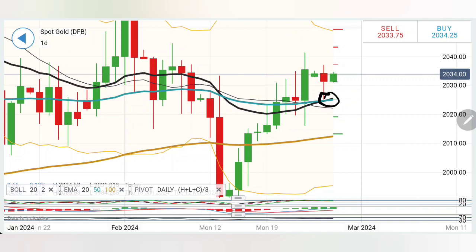As the moving average is crossing over here and price is already taking a support from the 50 period moving average, or creating lower highs, we can see a reversal in gold. What is going to be our strategy in order to profit trading gold today? We will see with the help of charts and indicators.